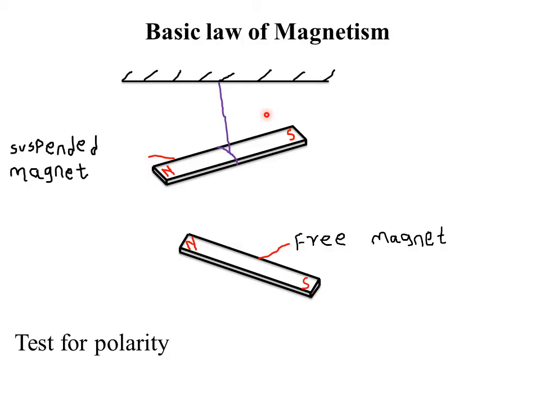So the surest test for polarity is repulsion. Why? Because attraction can occur between any pole of a magnet and a magnetic material, while repulsion can only occur between like poles of a magnet.